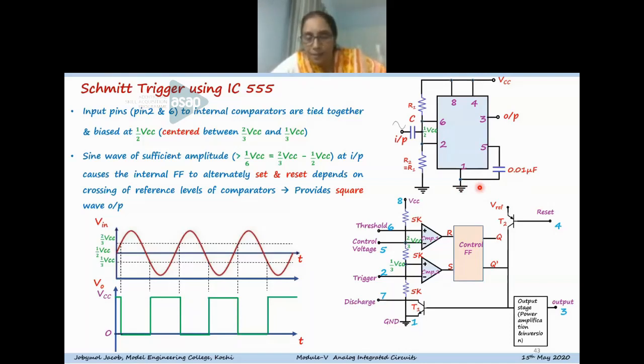Ripples coming in the supply voltage will have an effect on this point also, so the 2/3 VCC reference voltage also will fluctuate. In order to bypass that, the high frequency signal will be bypassed to ground, as the capacitor acts as a short. So that is the purpose of the capacitor.